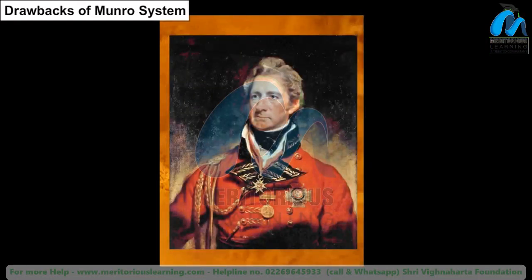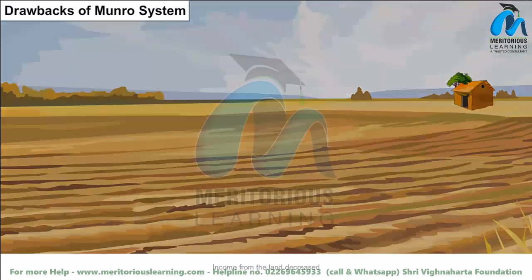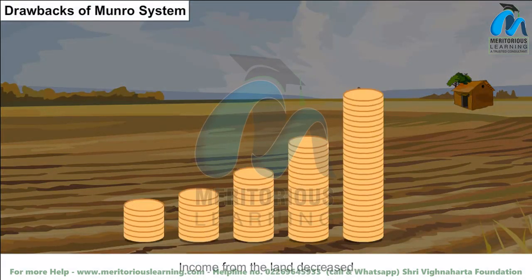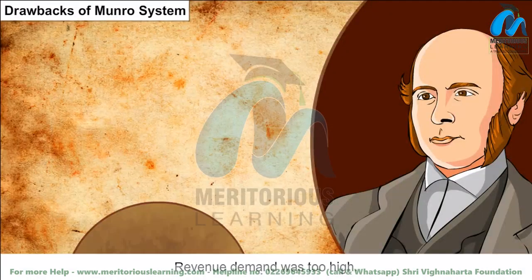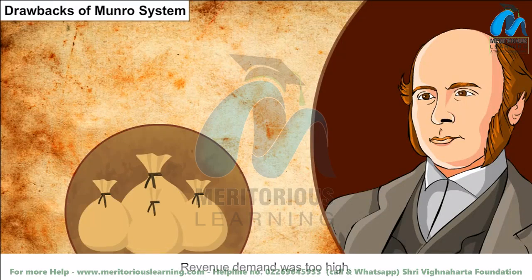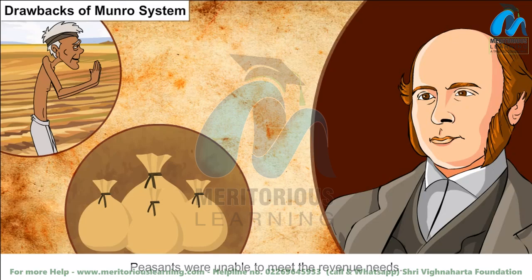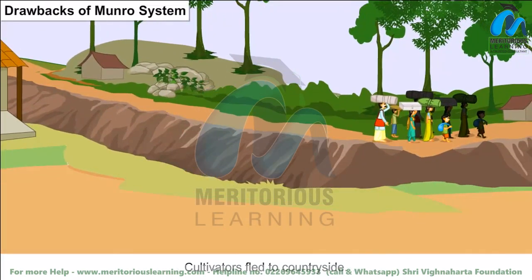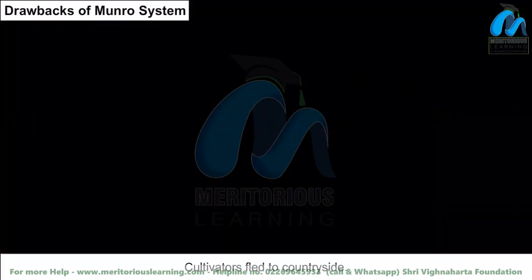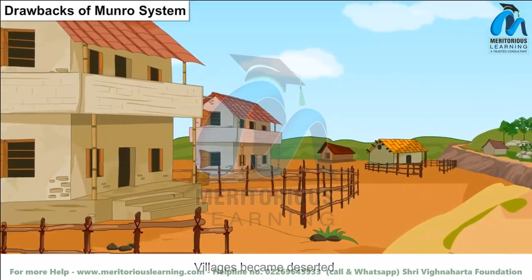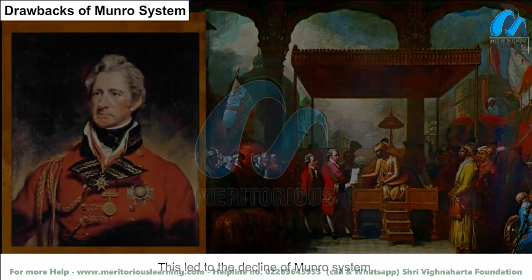Drawbacks of the Monroe System. Income from the land decreased. Revenue demand was too high. Peasants were unable to meet the revenue needs. Cultivators fled to the countryside. Villages became deserted. This led to the decline of the Monroe System.